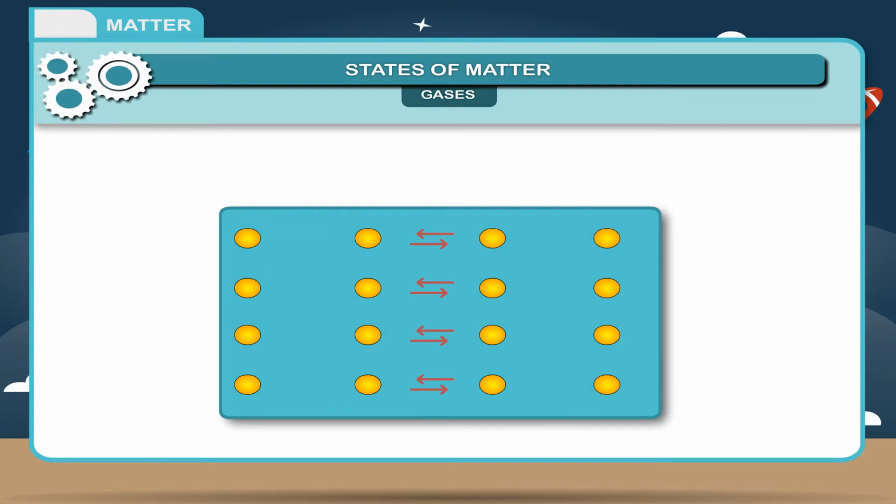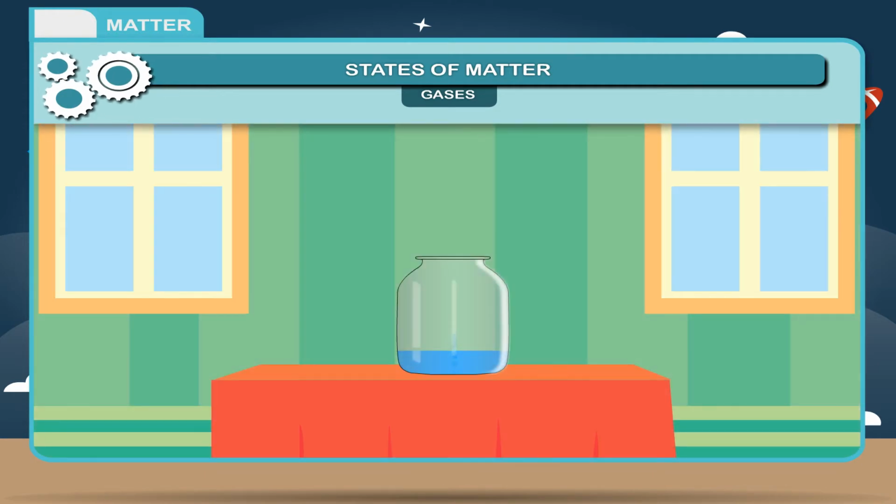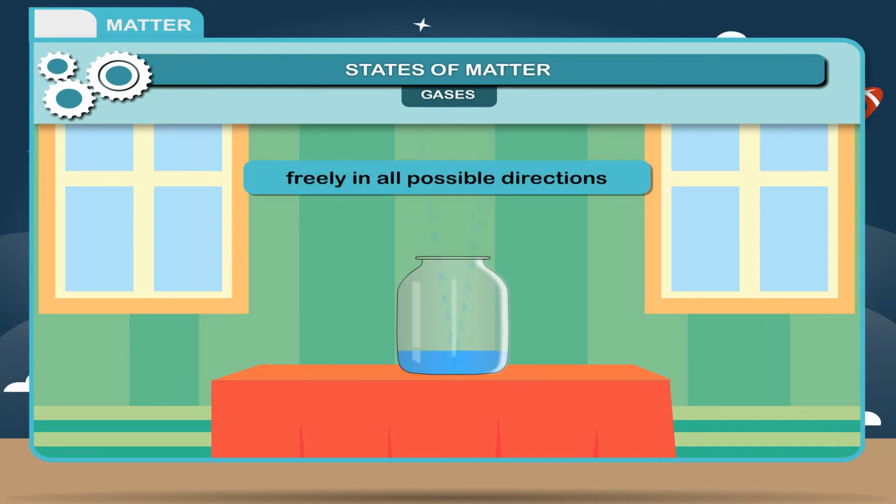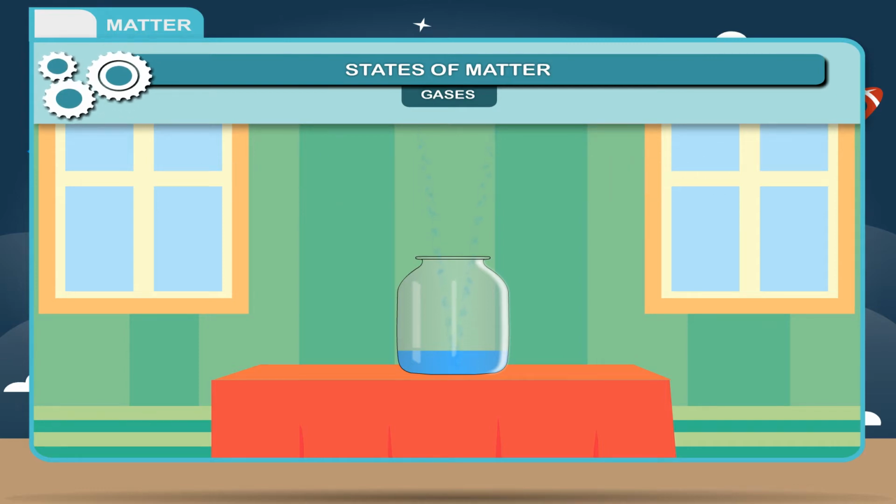Any substance which has neither definite shape nor definite volume is known as gas. In a gas, the forces of attraction between the molecules are very weak and can be broken very easily by atmospheric conditions. Therefore, the molecules move freely in all possible directions.